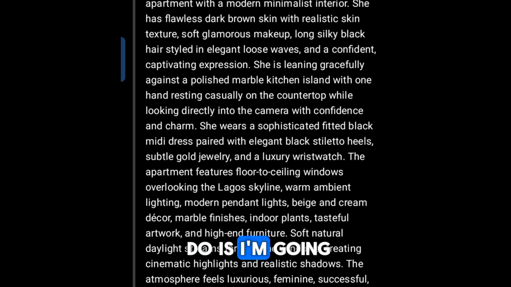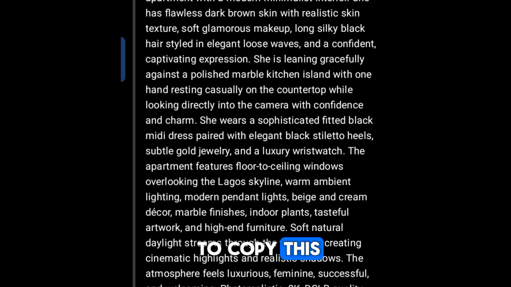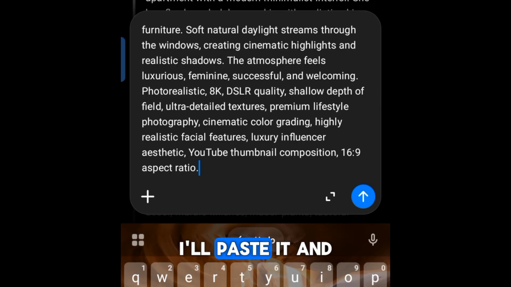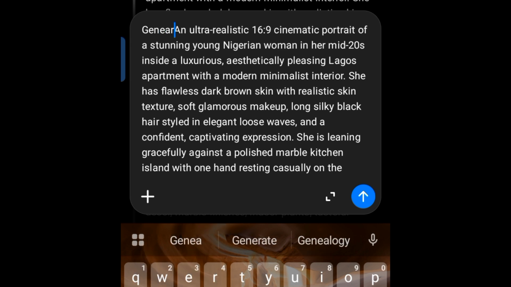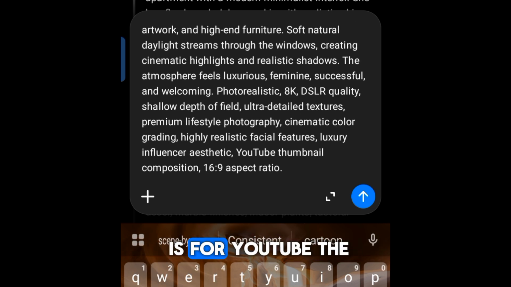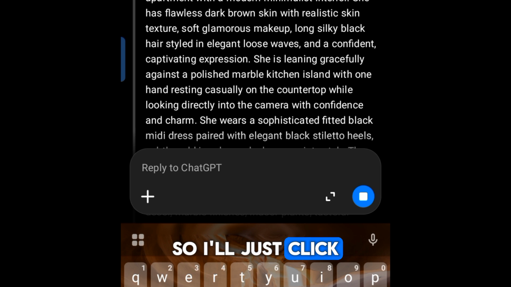So what I'm going to do is I'm going to copy this. Do you understand? Copy it, and I'll head over to this place. I'll paste it and I say generate an ultra blah blah blah. I remember this one is for YouTube. The aspect ratio is 16:9, but if you're using it for TikTok, you will change it to 9:16. If you're also using it for Facebook, you will change it to 9:16. But this is for YouTube, right? That's why I put it here at 16:9. So I'll just click on this arrow and allow it to generate my image for me.